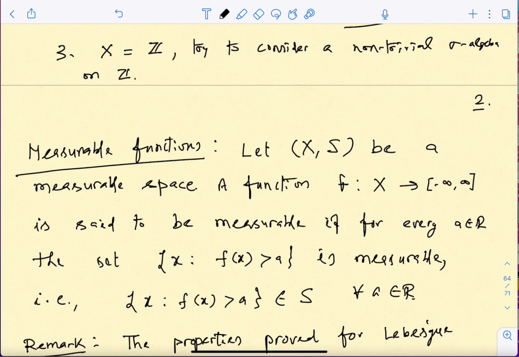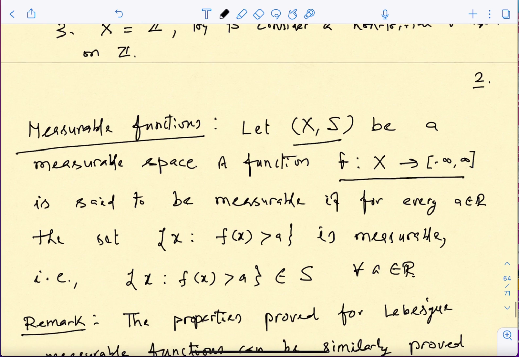Okay, so let us take a measurable space, that means X is a set and S is a sigma algebra on it, and then you consider functions from this set X to the extended real values, and then it's the same definition. All you need to worry about is to look at the set of points where f(x) is bigger than a. If this is measurable, what is the meaning of measurable here? That this should be inside the sigma algebra that you have started with.